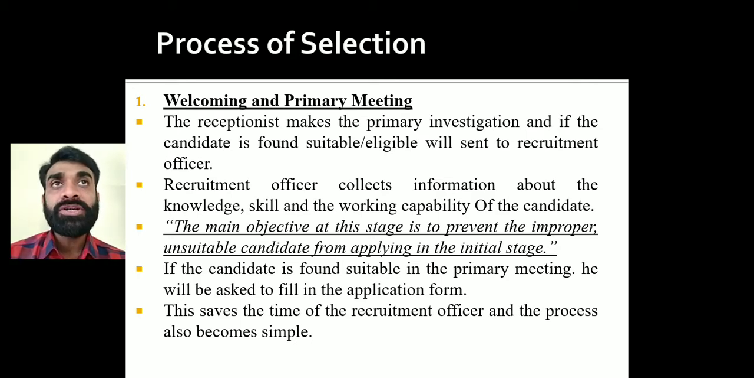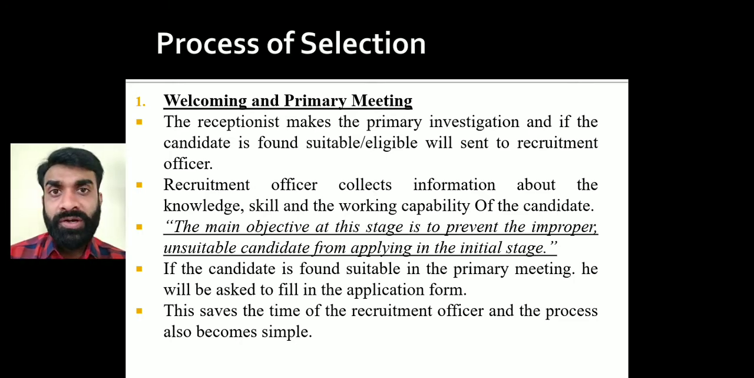So now what is the first thing that a receptionist is going to do? First, they are going to do the primary investigation, right? Suppose I have OCM subject and eco subject, and the vacancy is for accountancy and statistics subject, then obviously in my primary meeting only I will get rejected. Why? Because the receptionist will be instructed to do that. A suitable candidate will be sent to whom? To the recruitment officer, right?